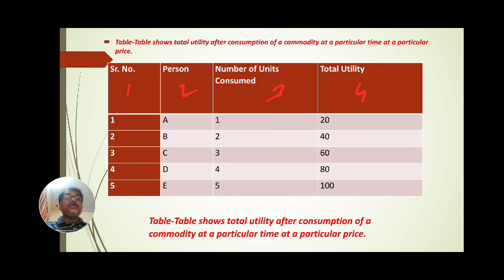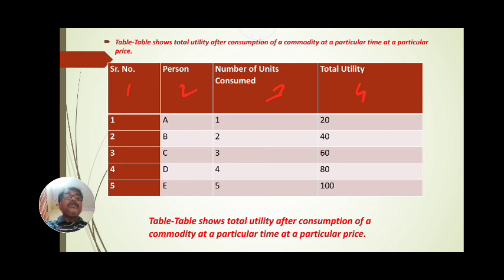Person A consumed 1 unit, total utility is 220. Person B consumes 2 units, its total utility is 240. Person C consumes 3 units, its total utility is 60. Person D consumes 4 units, its total utility is 80. And person E consumes 5 units, its total utility is 100.